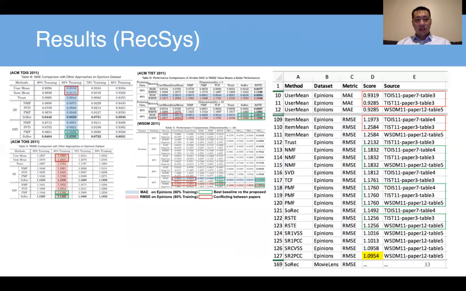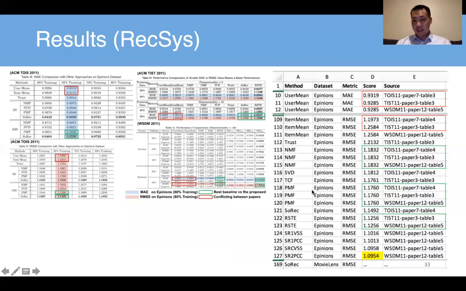Okay, for recommended systems, we showed the table for multi-label classification, right? Here, I want to show a table of results on recommended systems. So here are 3 example papers, on ACM, TOIS, TKDE, and WSDM. All the tables are about recommended systems' performance on the Epinions dataset. So we can integrate all the cells into this kind of database.